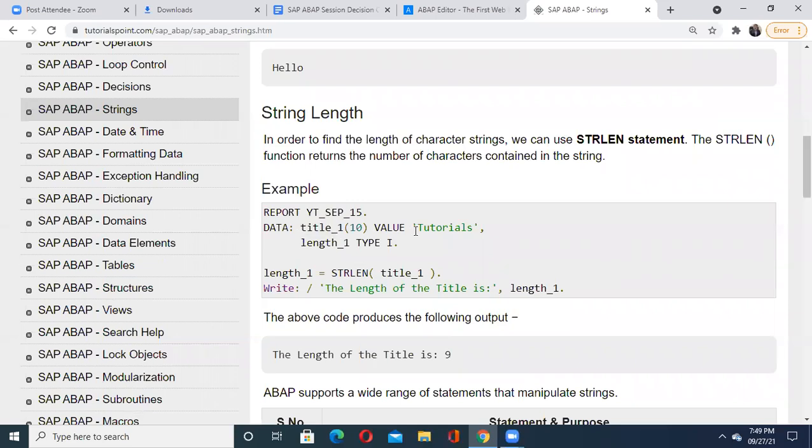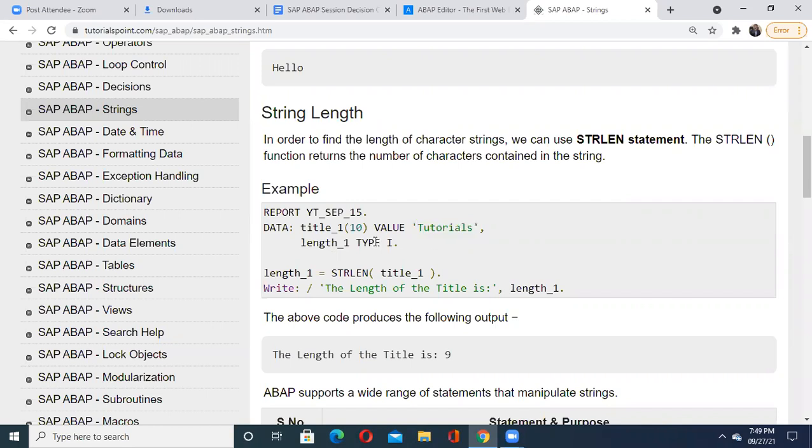So what is this string? Title1 has been assigned which value? Tutorials. Then length1 type I. Obviously, the length means the number of characters in a string. So in this string, the number of characters right now is 9.